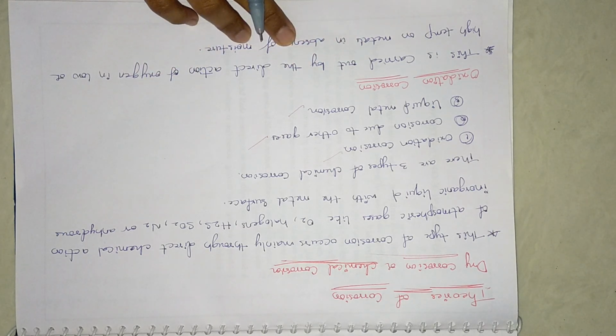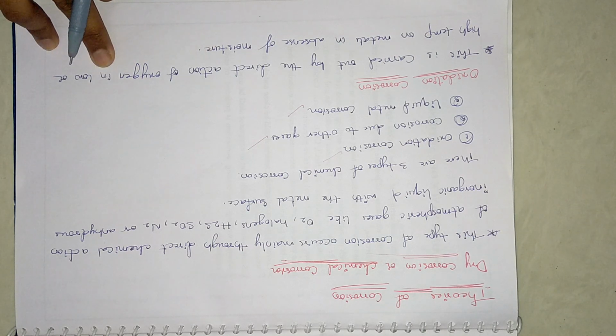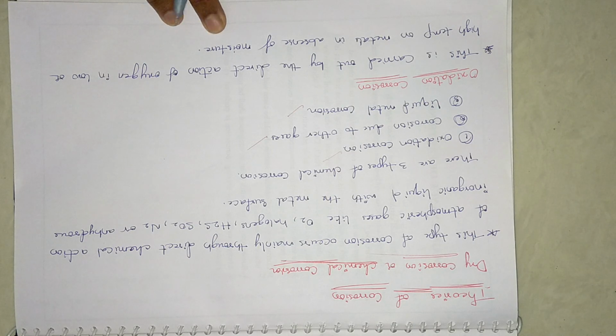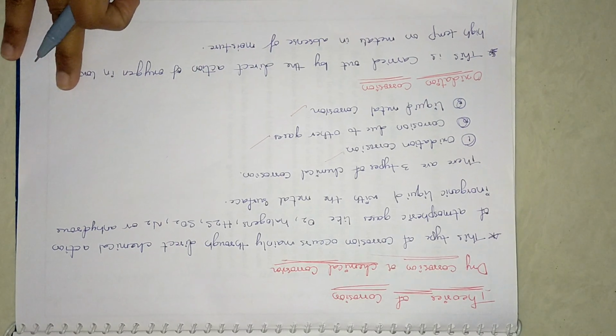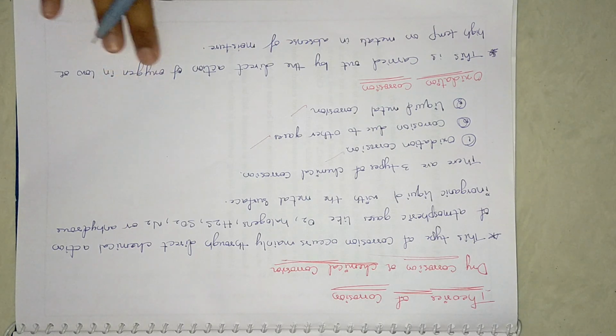This is carried out by the direct action of oxygen at low or high temperature on the metals in absence of moisture. So oxidation corrosion only occurs in absence of moisture. There should be no water content, and the metal should be directly exposed to only oxygen.